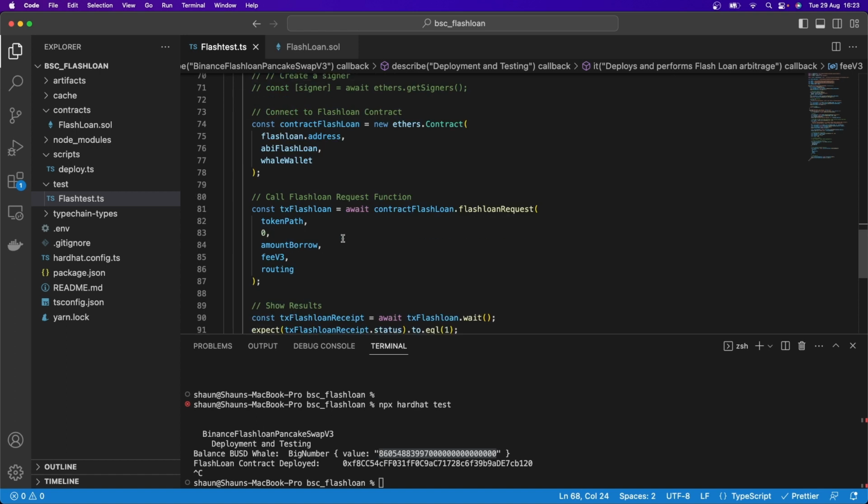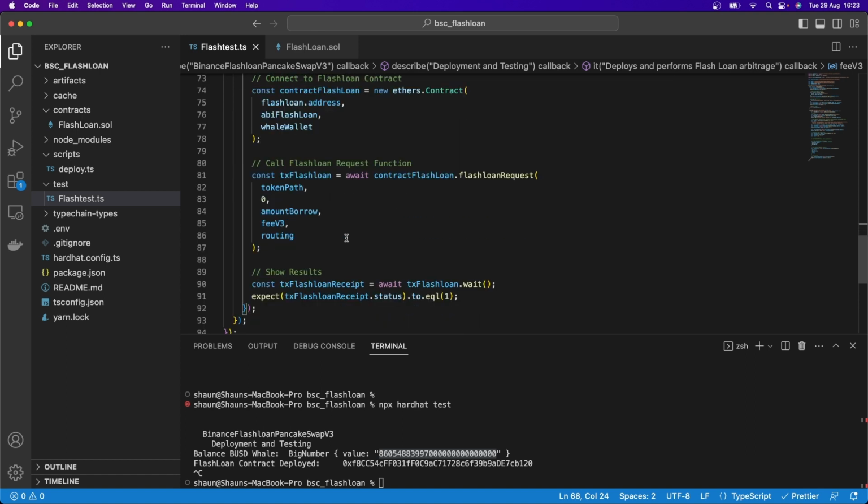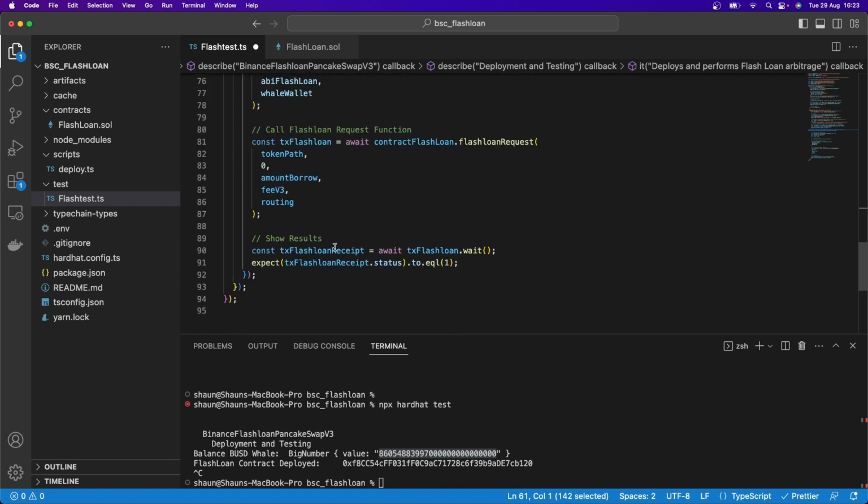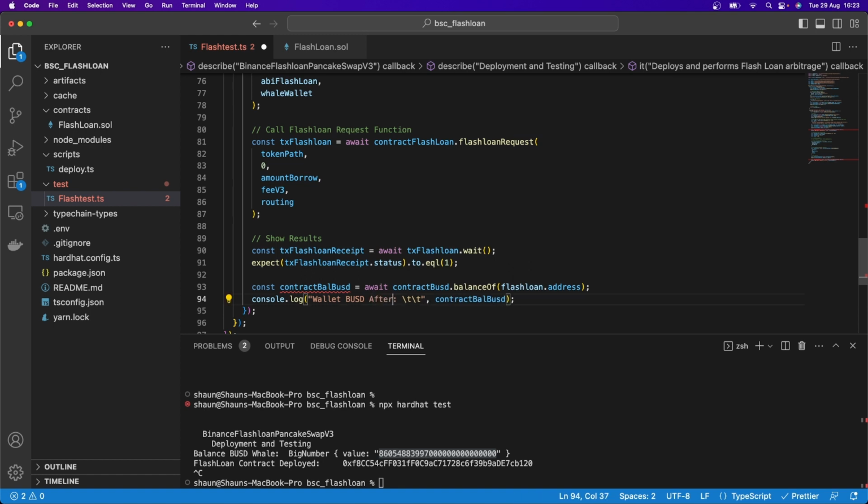And now we should be able to go and execute our flash loan smart contract fully. So what I'm going to do here actually is copy this code and first of all call this before the flash loan. And let's print out what the BUSD balance is after the flash loan. So down here, we're going to call this after, and print it out over here.